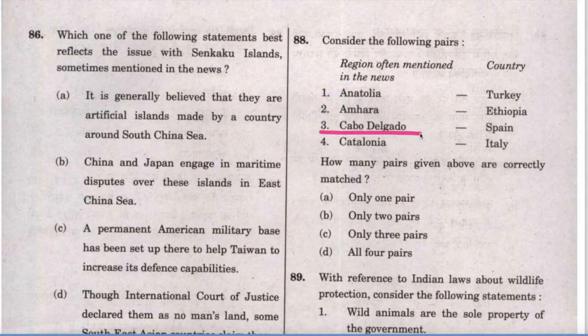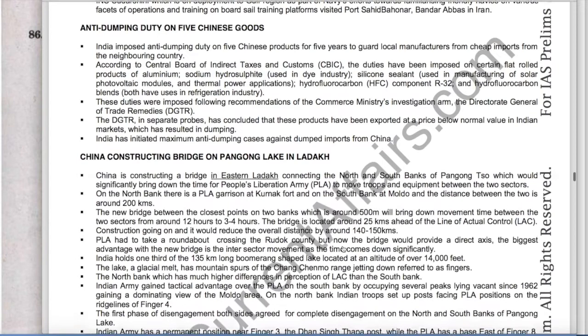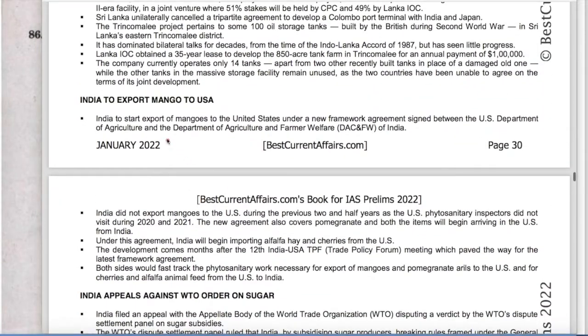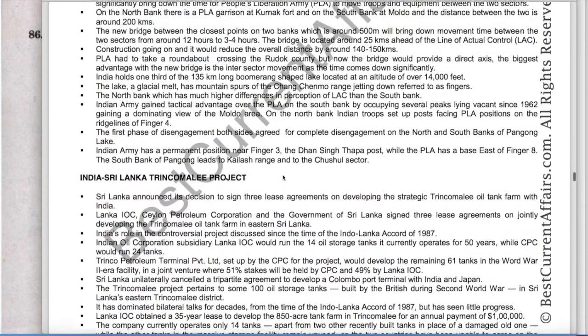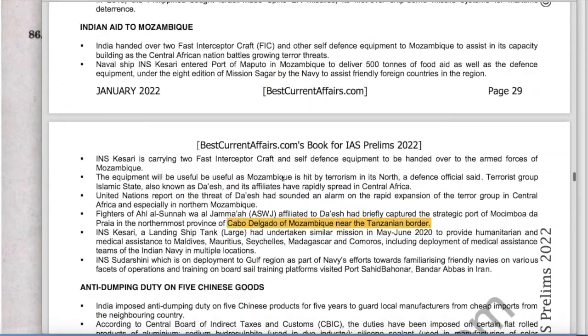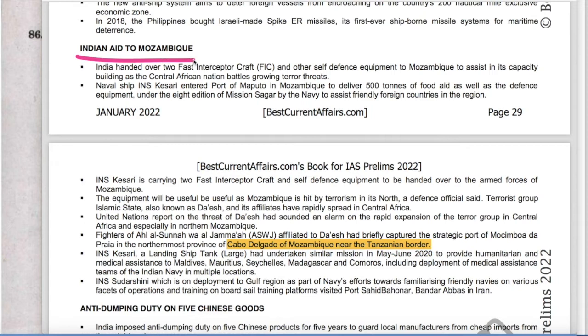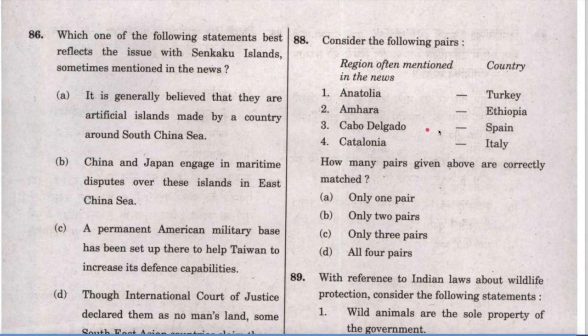Now take the third one, Cabo Delgado. This is our current affairs book, January 2022, page number 30. There was a news, Indian aid to Mozambique, northernmost province of Cabo Delgado of Mozambique. So it is a province of Mozambique. Therefore Spain, it is wrong.